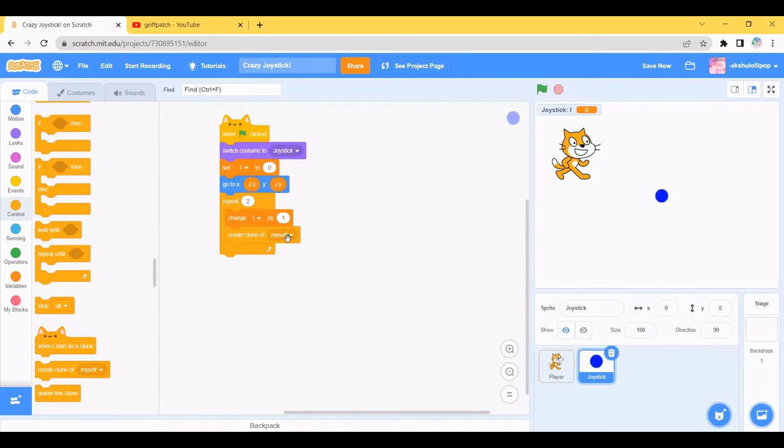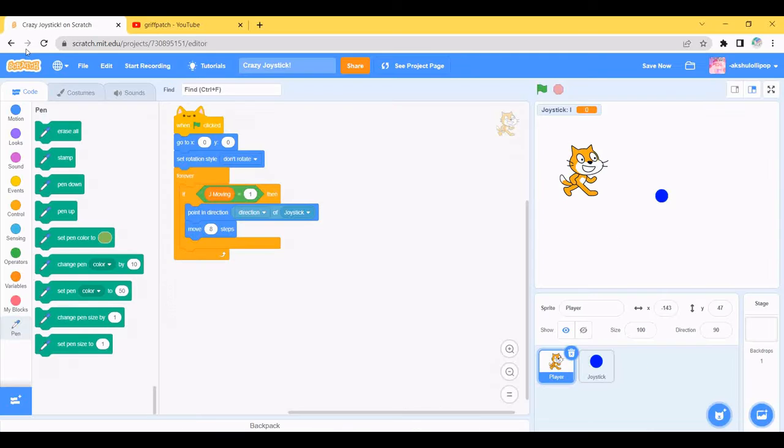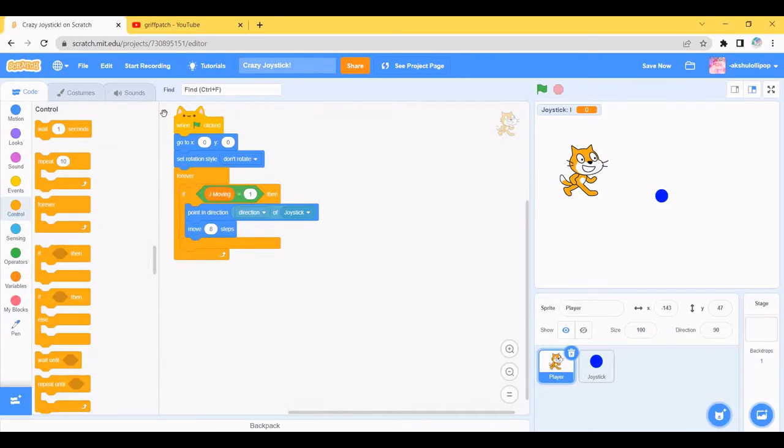What do I mean by create clone of myself? If there's a cat and you add the create clone of myself block, it stamps. It's just like the stamp, but not really the stamp, which works in pen; this one works in control.